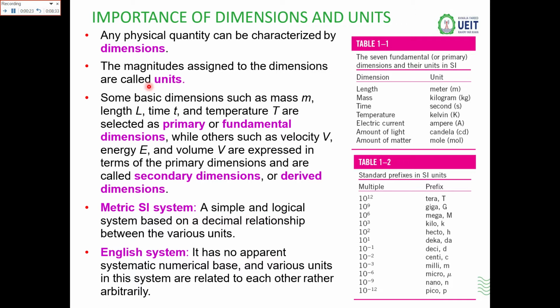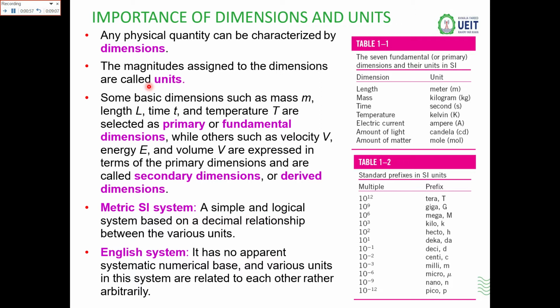Some basic units that you have studied in your intermediate classes are mass, for which we have the term m, for length we have the term L, then time and temperature. These are basically the primary or fundamental dimensions. While there are some other quantities like velocity, energy, and volume, they are expressed in terms of secondary dimensions, and these secondary dimensions are derived from the first.